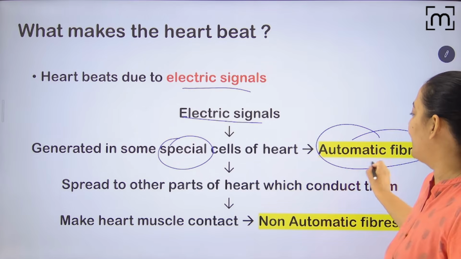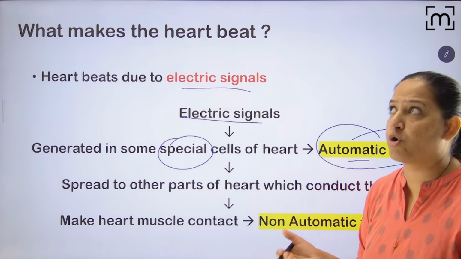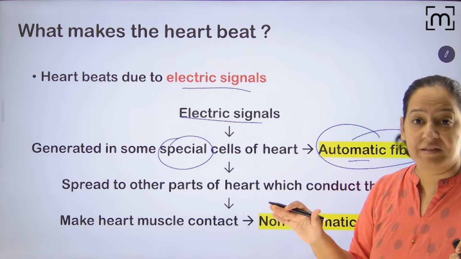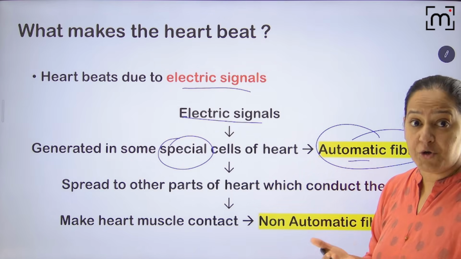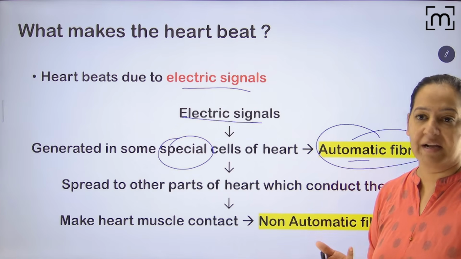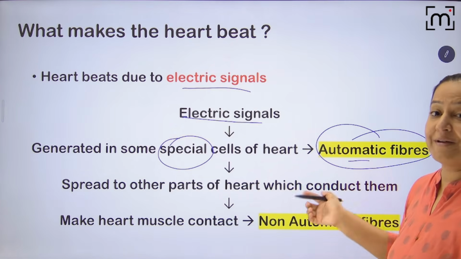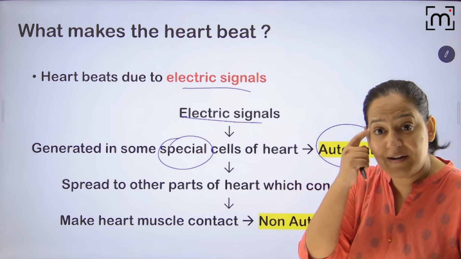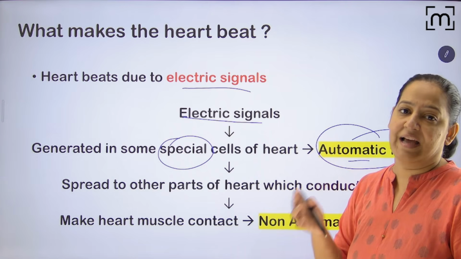What do you mean by the term automatic? Have you heard of an automatic vehicle, an automatic car? Automatic means by itself, without other help. That is the dictionary meaning of automatic. So these fibers are known as automatic fibers because they can generate the electric signal by themselves. They are not dependent on the brain. They themselves generate the electric signal.